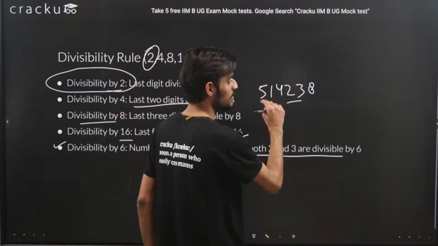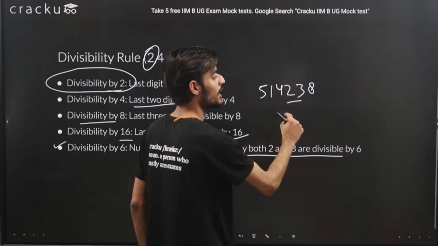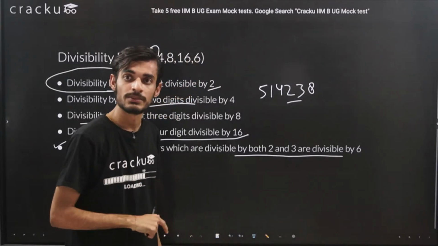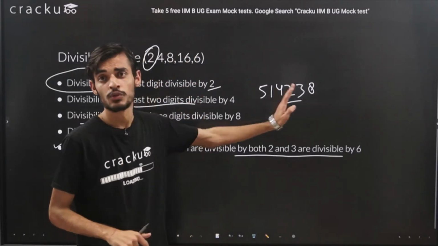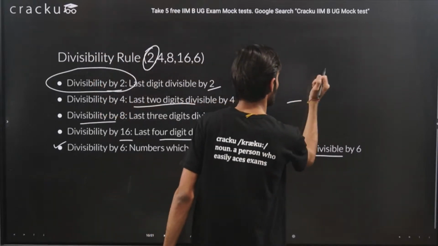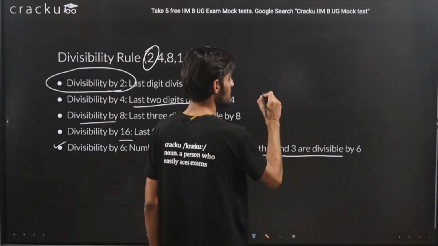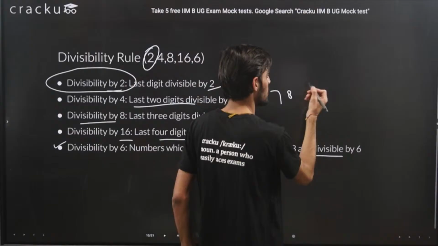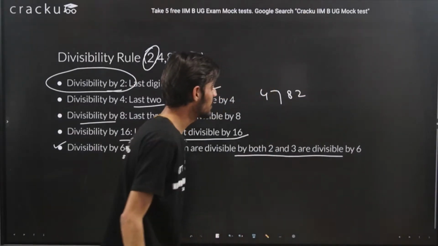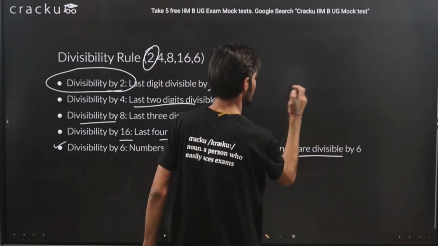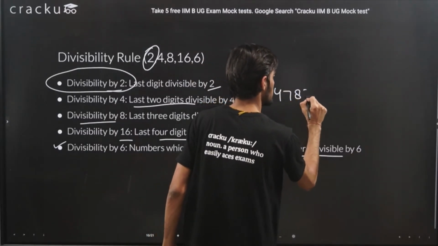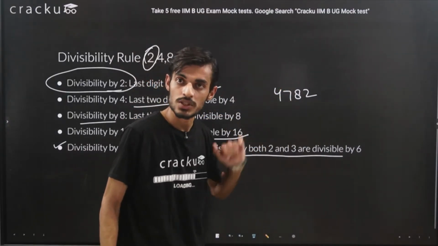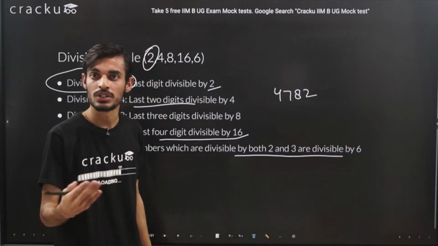5 plus 1 is 6, 6 plus 4 is 10, 10 plus 2 is 12, 12 plus 3 is 15, 15 plus 8 is 23. Because 23 is not divisible by 3, this entire number won't be divisible by 3. Let's take one example in which the number is divisible by 3. I have taken the number 4782. 4 plus 7 is 11, 11 plus 8 is 19, 19 plus 2 is 21. So 21 is divisible by 3, 3 into 7 is 21.